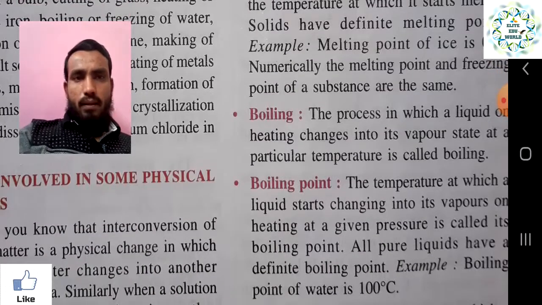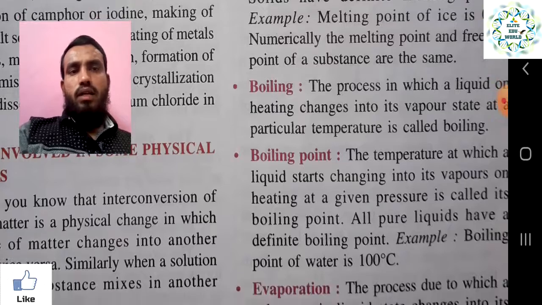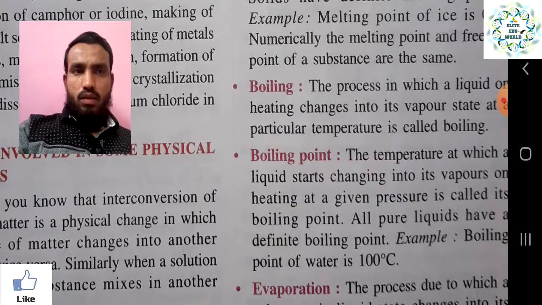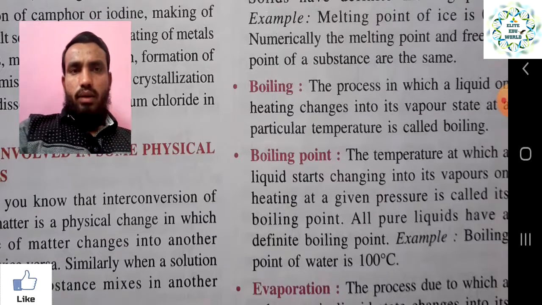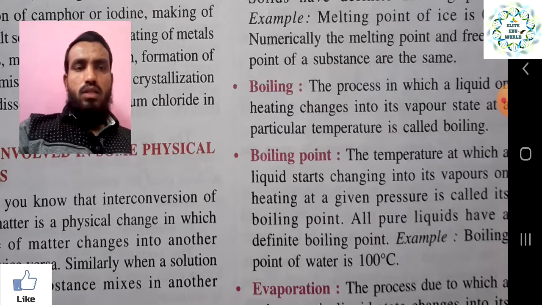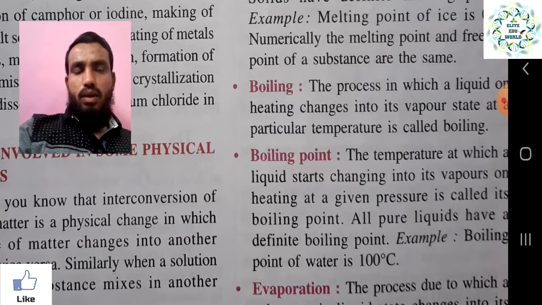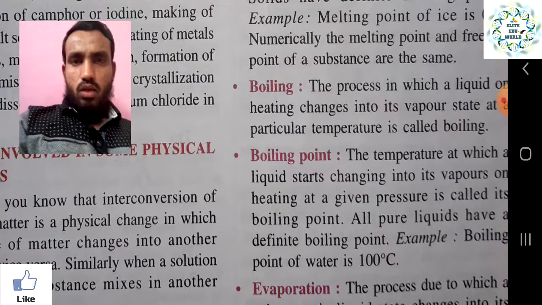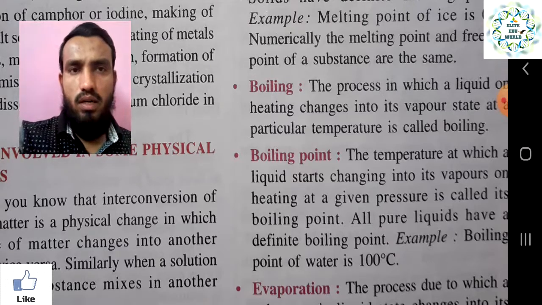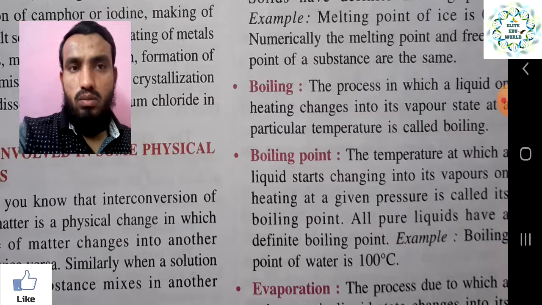Now what is boiling? The process in which a liquid on heating changes into vapor at a particular temperature is called boiling. From liquid to vapor state, it starts converting. And what is actually the boiling point?